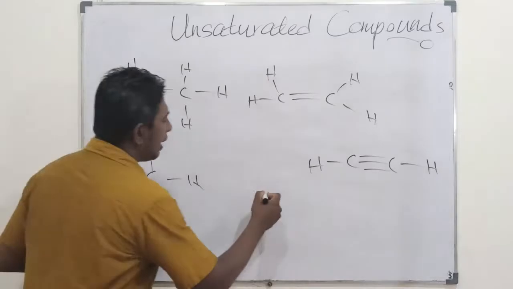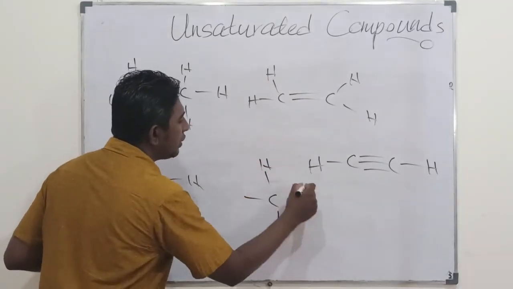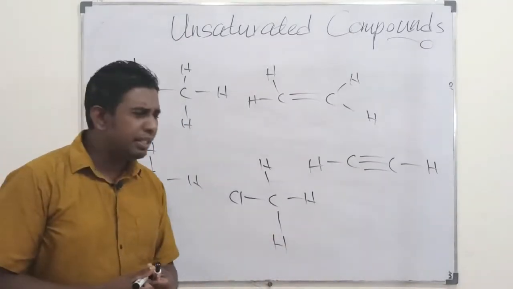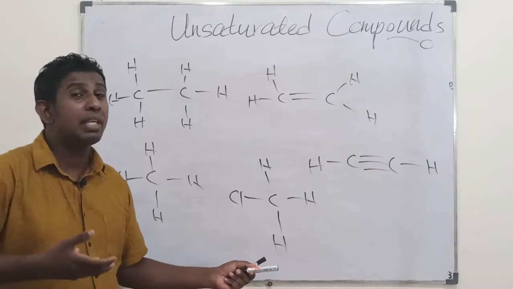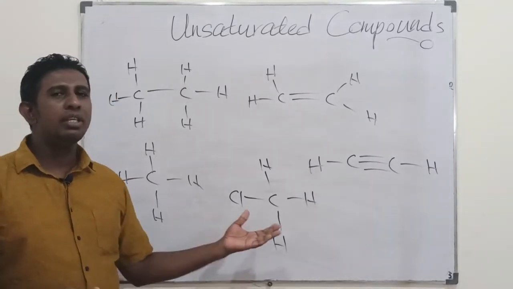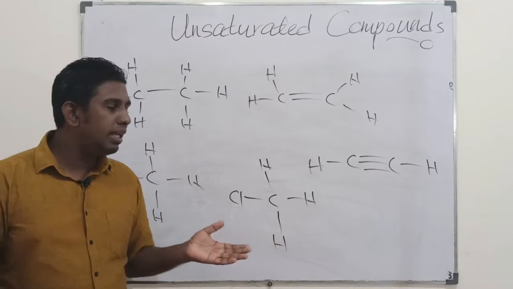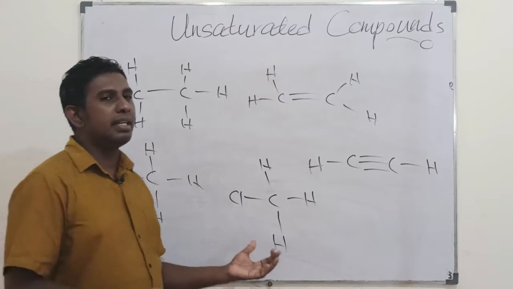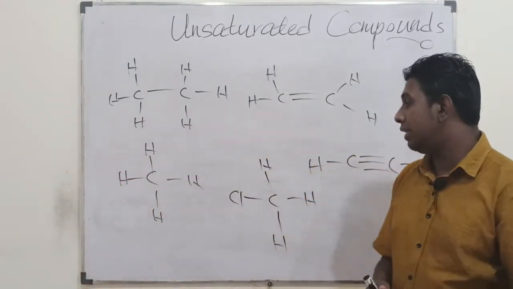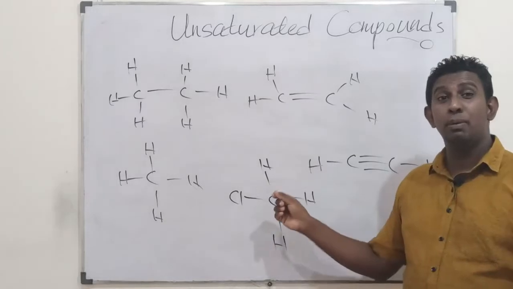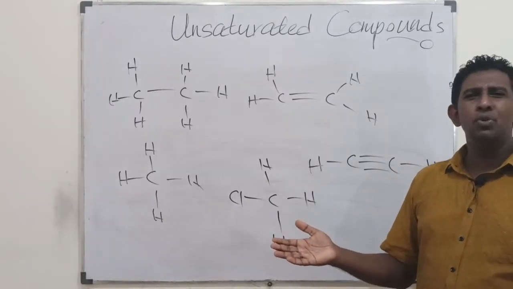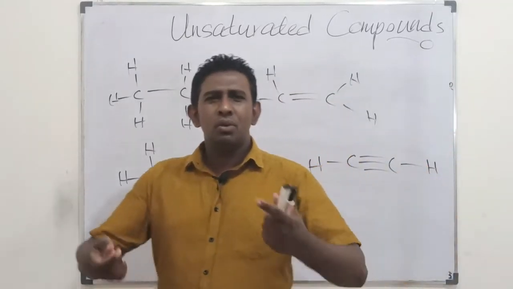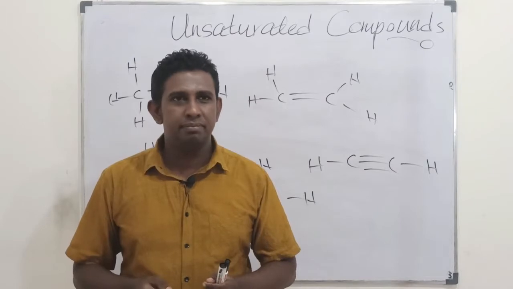Then let's talk about another situation, when it is not just a hydrocarbon but has another atom as well. This also belongs to the saturated compounds, because it does not have any pi bond within the molecule. Students, this chlorine is considered a substituent of hydrogen. It has substituted into the position of hydrogen. Therefore, we do not consider it an unsaturated one.